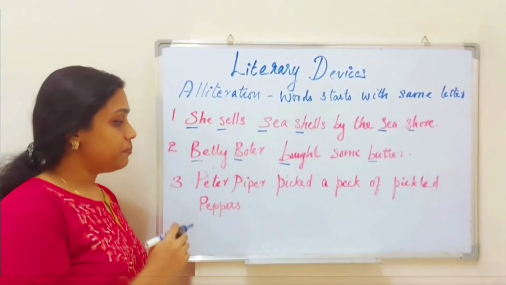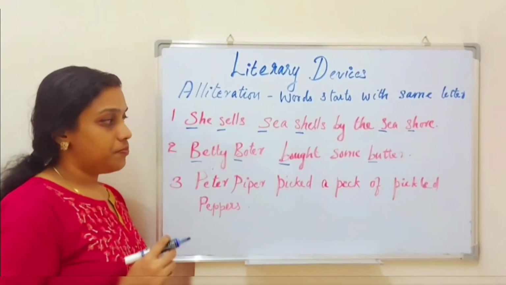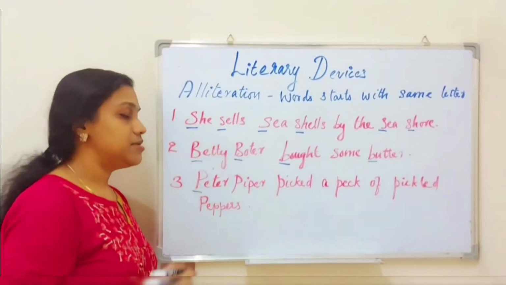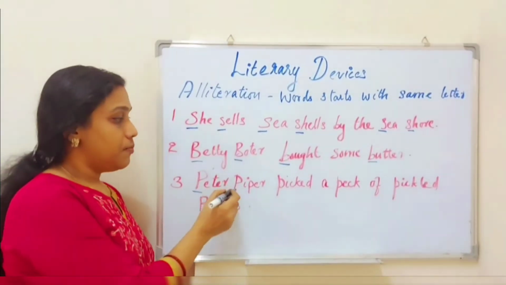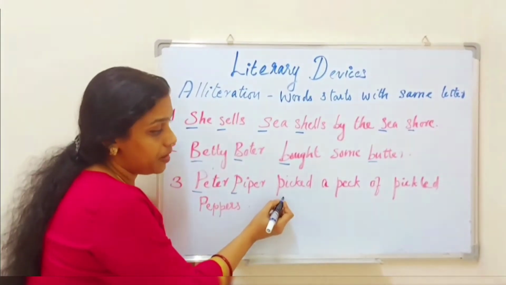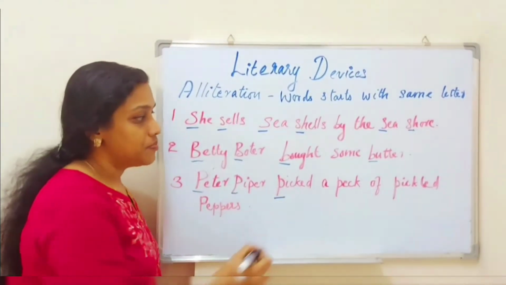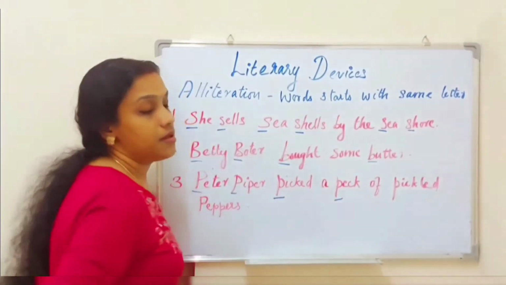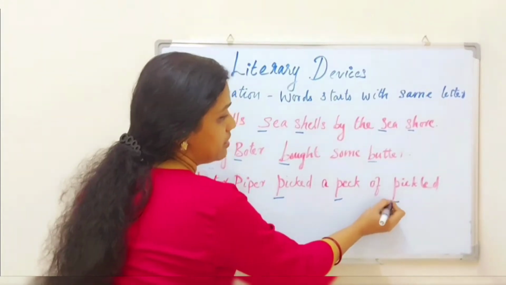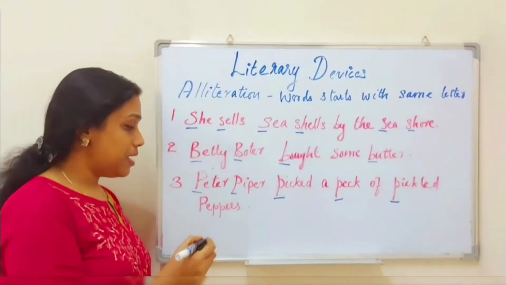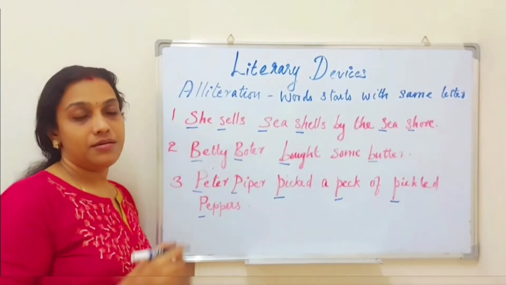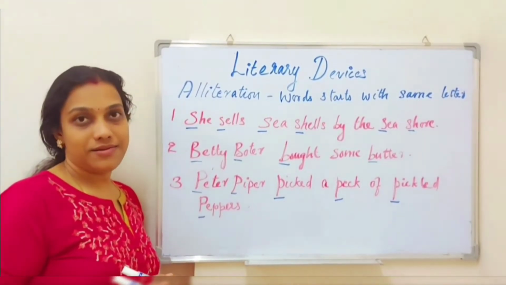Now the last example: Peter Piper picked a peck of pickled peppers. Here the first consonant is P. Piper, here also the consonant is repeating. Picked, pickled, the consonant is the same. A peck, the consonant is the same. Of pickled, here also the consonant is P. And peppers also starts with the same consonant P. So these are the examples of alliteration.